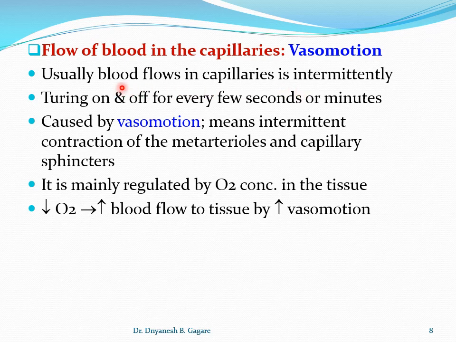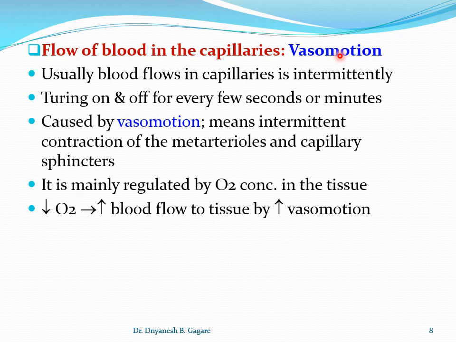The blood flow to the organ, particularly in the capillary, is not continuous, but it is intermittently adjusted. That is, we can say that the intermittent flow is there. And what does that intermittent flow mean? There is a turning on or turning off of that blood flow every few seconds or few minutes, and it is caused by the vasomotion.